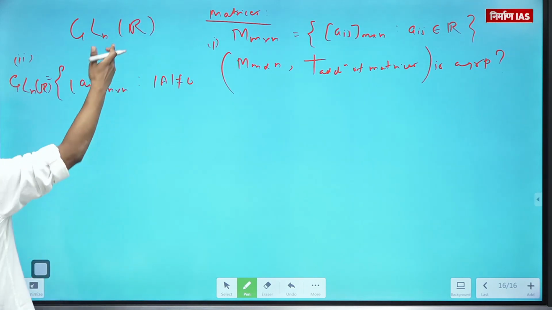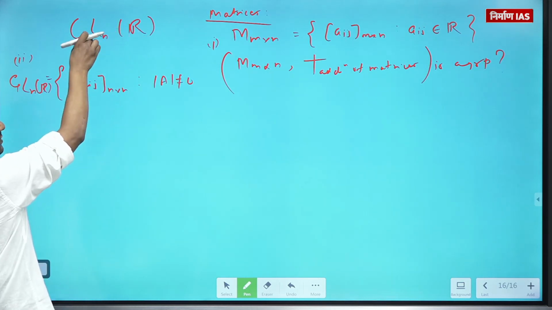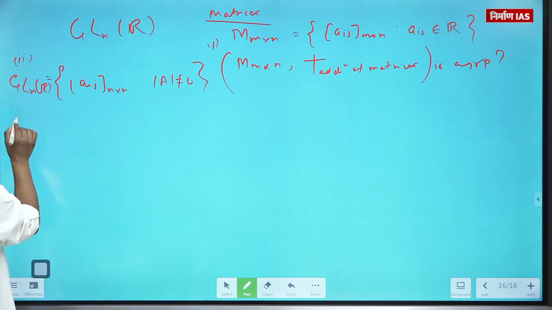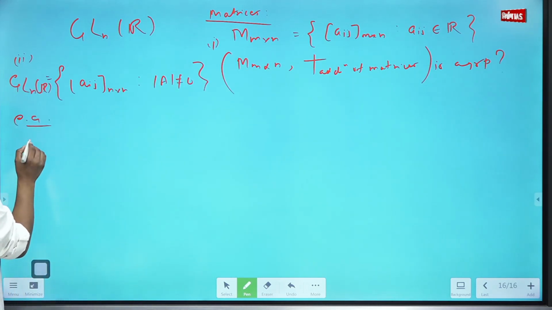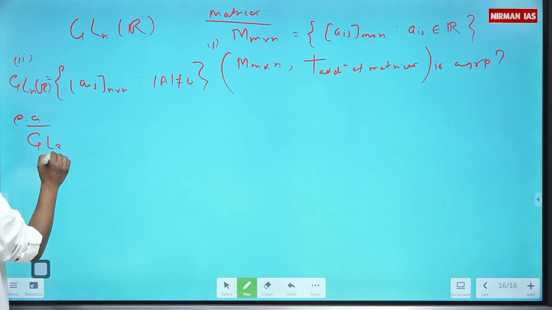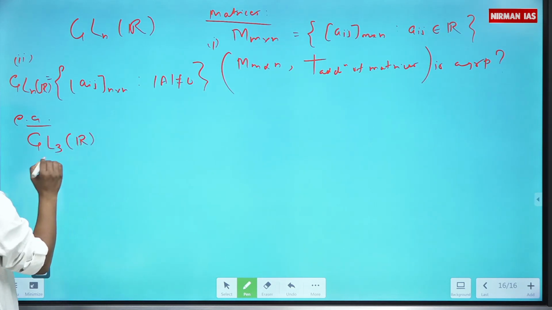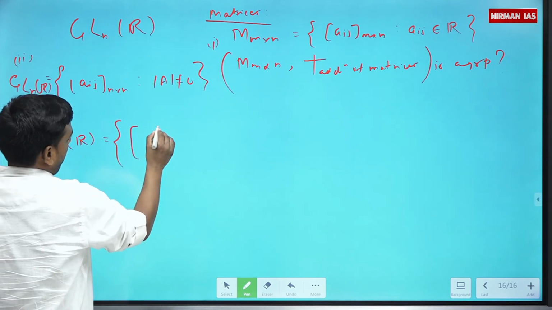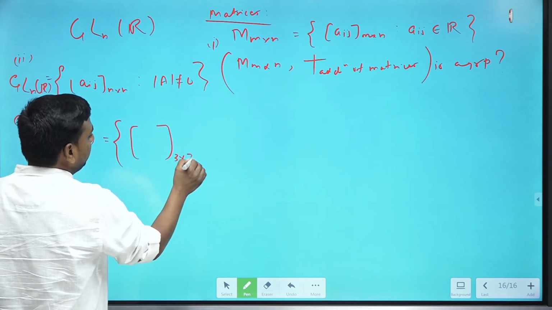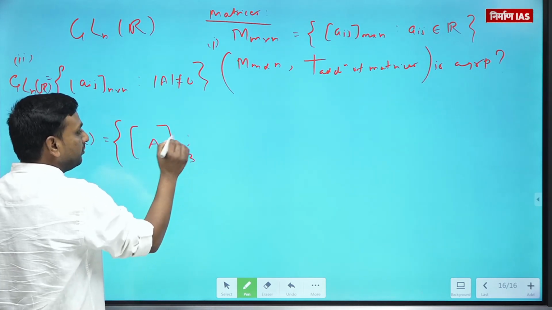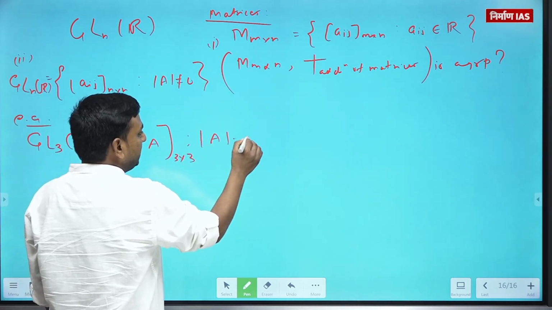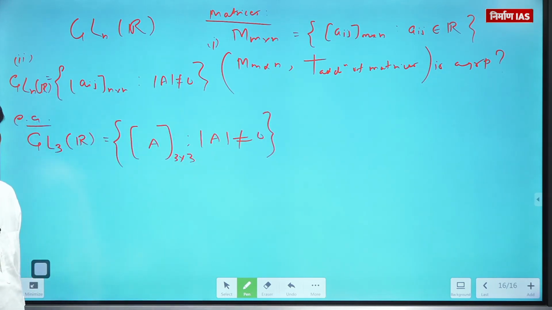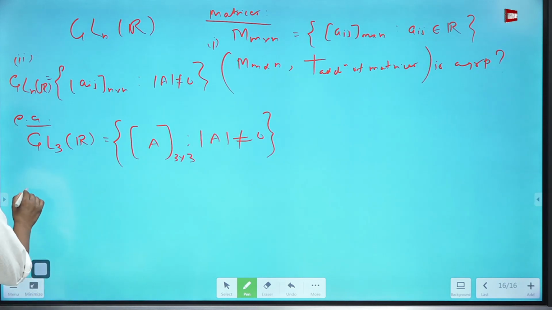If entries are coming from the complex field, we will see GL_n(C). For example, if I say GL_3(R), it will be the collection of all those 3 by 3 matrices with non-zero determinant. This is another category.